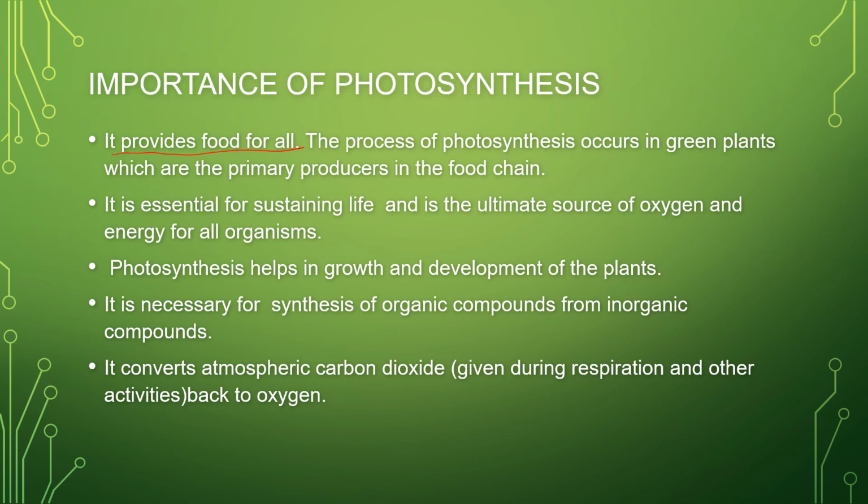The process of photosynthesis occurs in green plants, which are the primary producers in the food chain. They are the only ones producing; we are eating leaves, fruits, flowers, everything. Whatever we consume is a product of plants only. So photosynthesis in plants is very necessary for sustaining life, and they are the primary producers in our food chain. So this is very important.